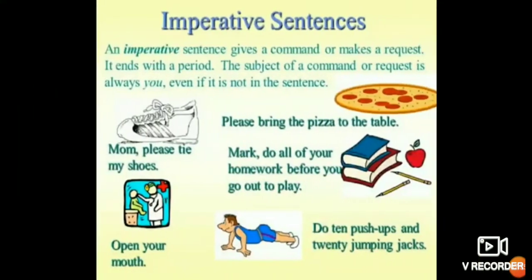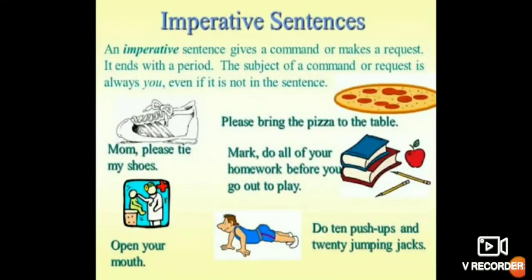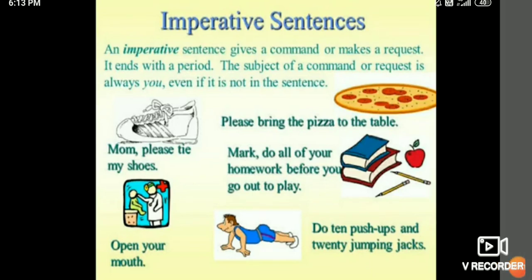Come to the imperative sentence. What is an imperative sentence? So, an imperative sentence gives a command or makes a request. It ends with a period. The subject of a command or request is always understood, not in the sentence. Now, in other words, we can say imperative sentences are sentences which suggest command, request, order, suggestion, like that.